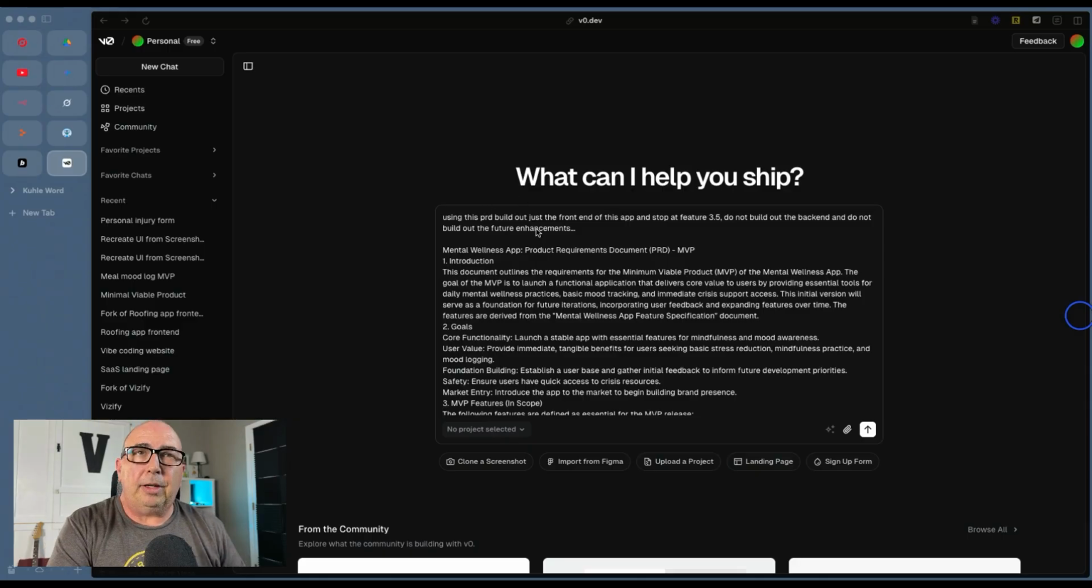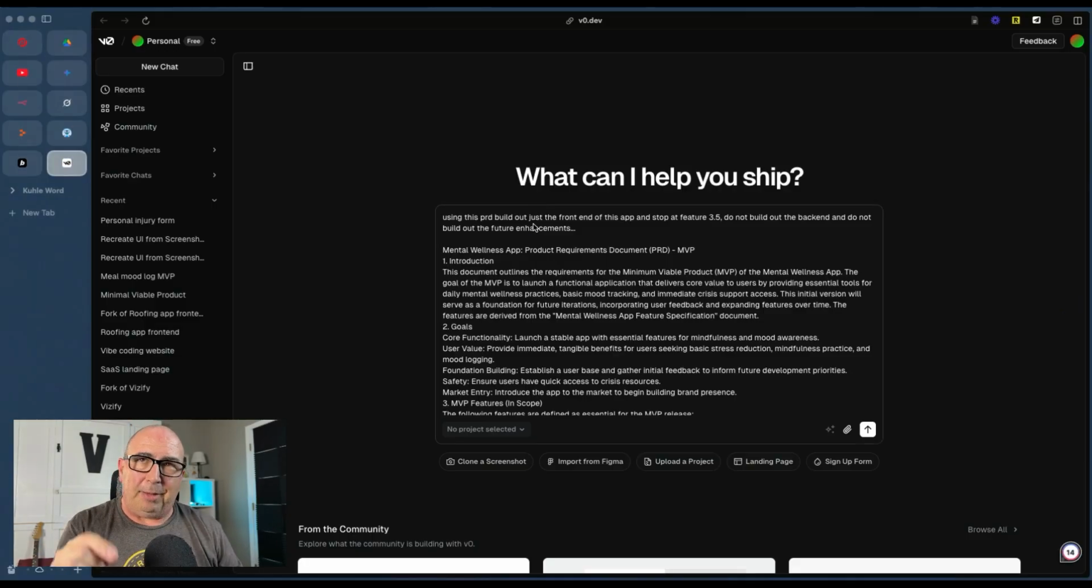And I'm going to give it a very quick prompt, which is: use the PRD that's down here below. Build out just the front end of the app, not the back end, and only go up to feature 3.5. We talked about 3.6 and 3.7 will be later. Again, do not build out the back end. Do not build out the future enhancements. So I just want the front part that people are going to look at.